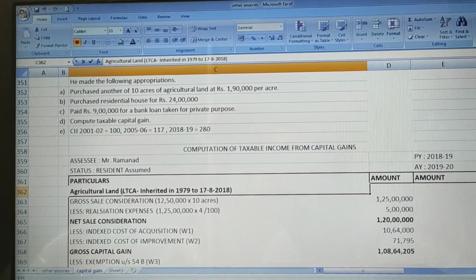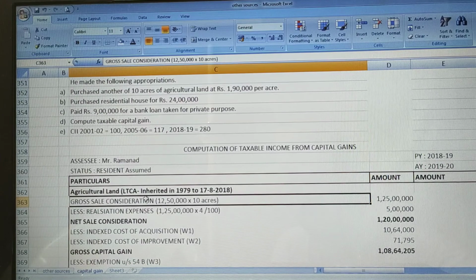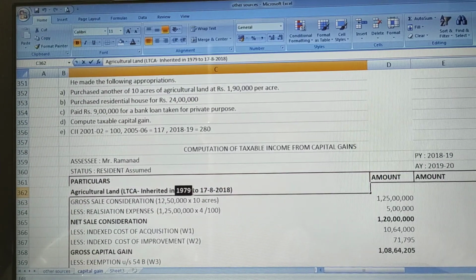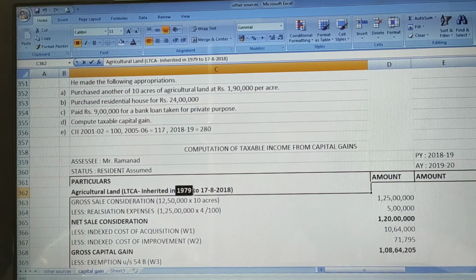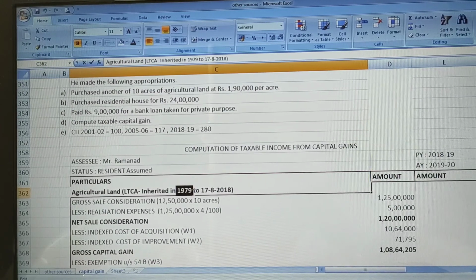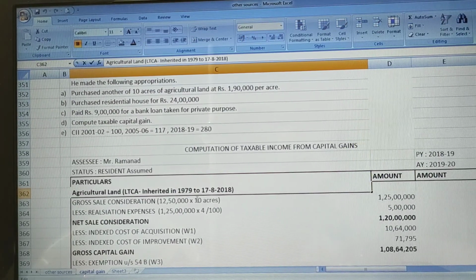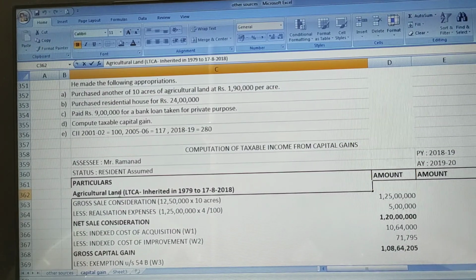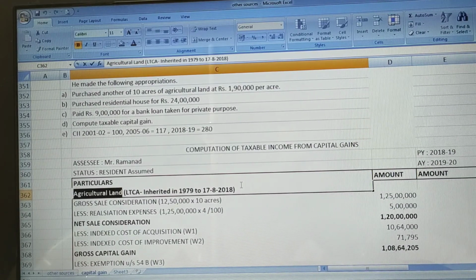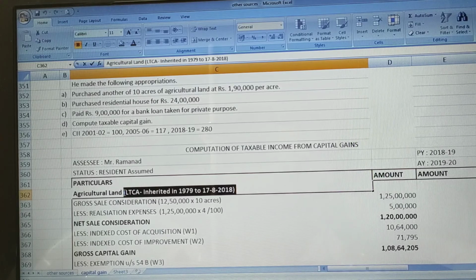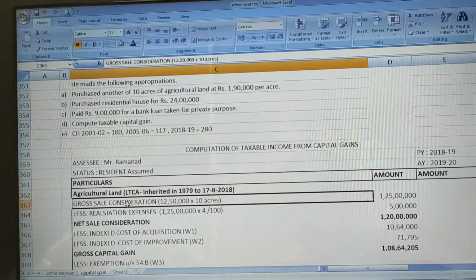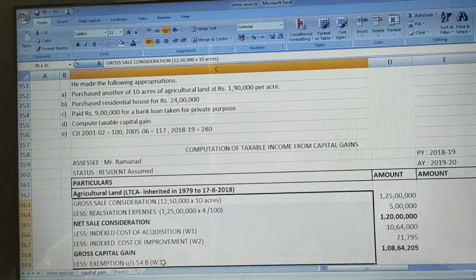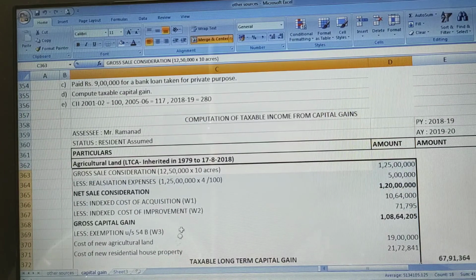This asset is a long-term capital asset, because he got this land in 1979 from his father, and it was there till August 2018, because he sold the land in 2018. Agricultural land is an other asset, and he held the land for more than 3 years, so it is a long-term capital asset. So the long-term capital asset format will be applicable here.